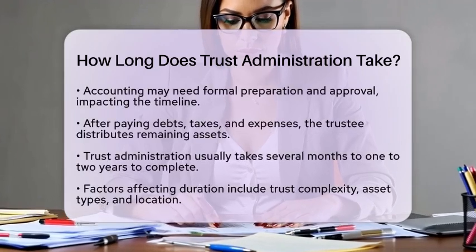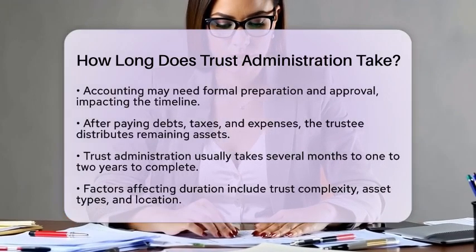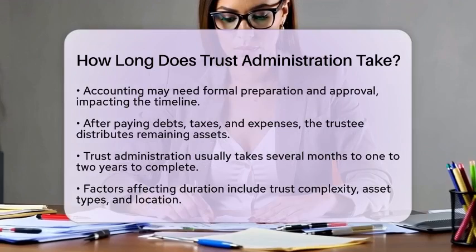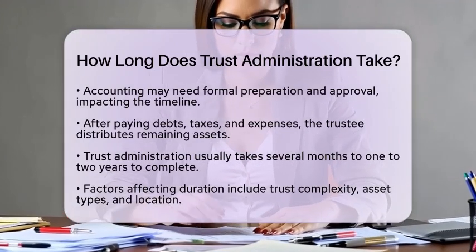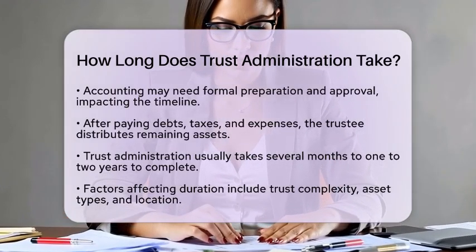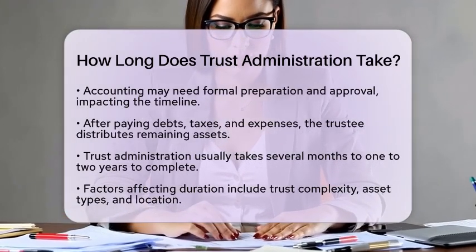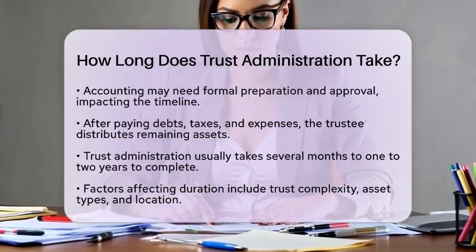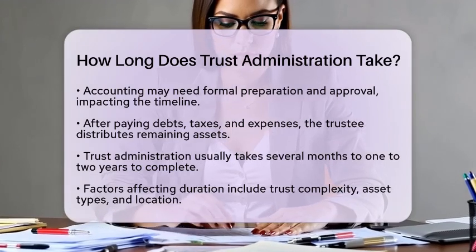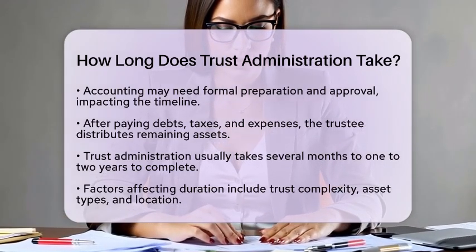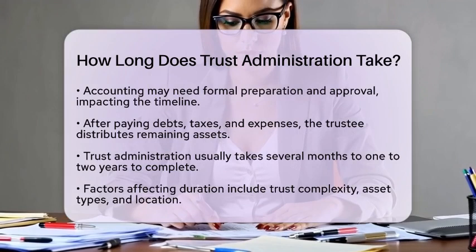Typically, trust administration takes several months to about 1 to 2 years to complete. The initial stages of gathering and securing assets might last a few months, while the entire process usually wraps up within a year or two. This is significantly faster than probate, which can take 3 to 5 years in some cases due to court involvement.